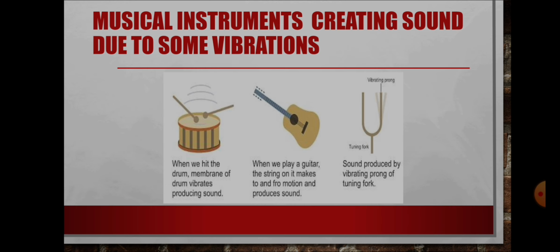Simple, the membrane of the drum vibrates. When we hit the drum, that vibration causes sound. And when we play a guitar, and in a tuning fork also, the string undergoes to and fro motion. That only causes sound. Next.